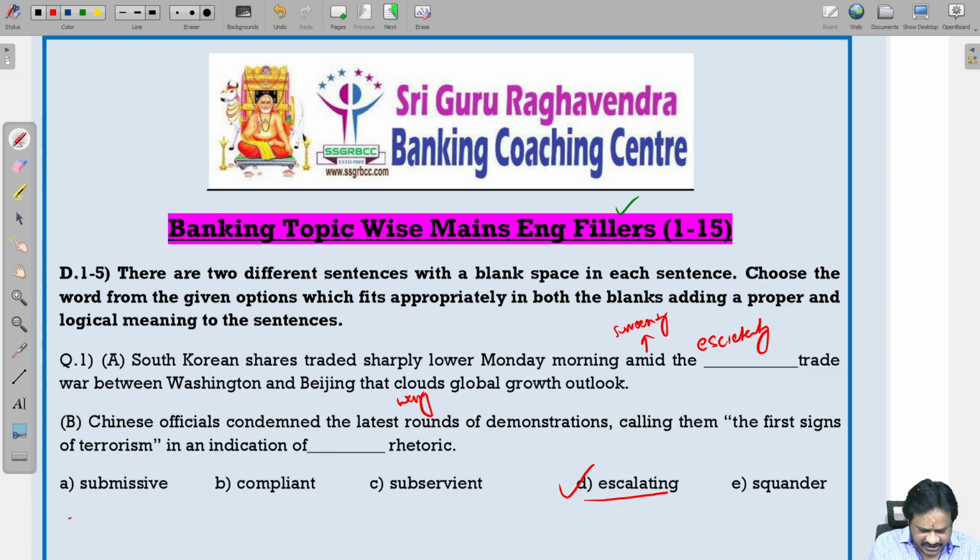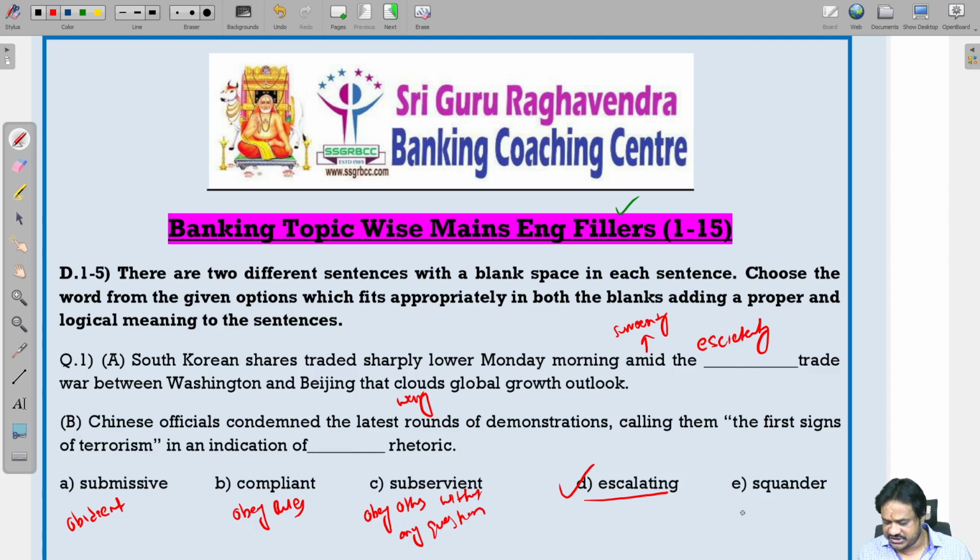Submissive. Submissive means obedient, being obedient. Compliant means obey the rules. Subservient means obeying others, obey others without any question. That is nothing but subservient. Squander means waste. Squandering money, wasting the money. So here these four words will not fit here. We can use escalating. Now let us see the next thing.